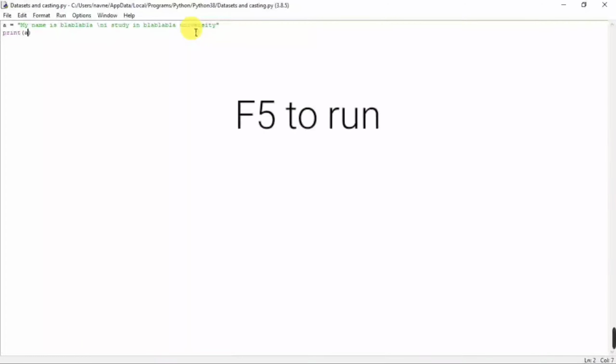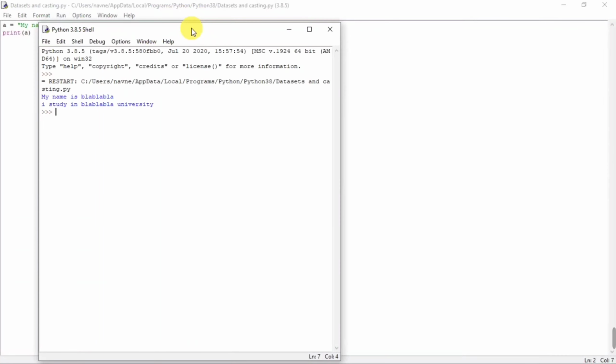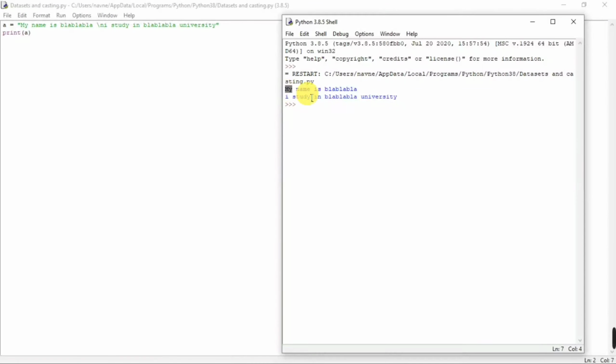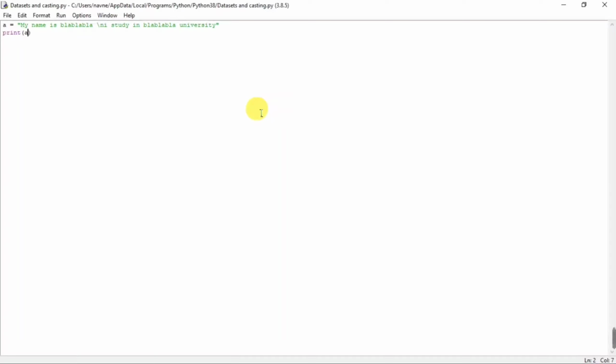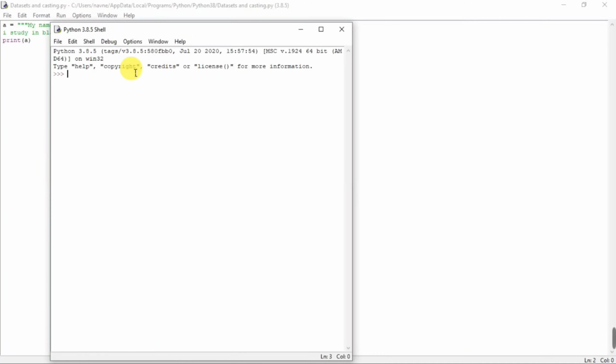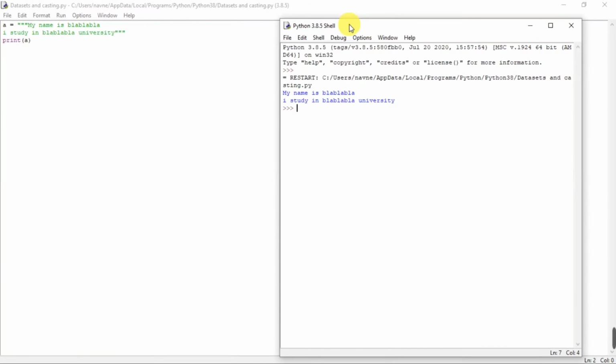through F5, you'll see that I've got 'my name is blah blah blah', and there's a line break, and then 'I study in blah blah blah university'. Now there's one more way to do it. If you don't want to use this backslash n, you can just add three double inverted commas here and three double inverted commas here. Now if I make it go to the next line and try running it, it's the same result. So that's all for this video.